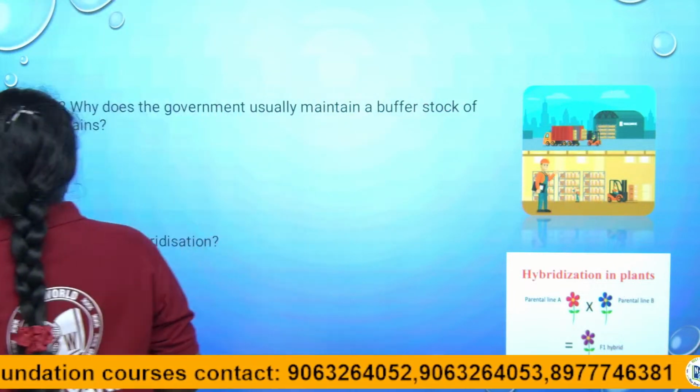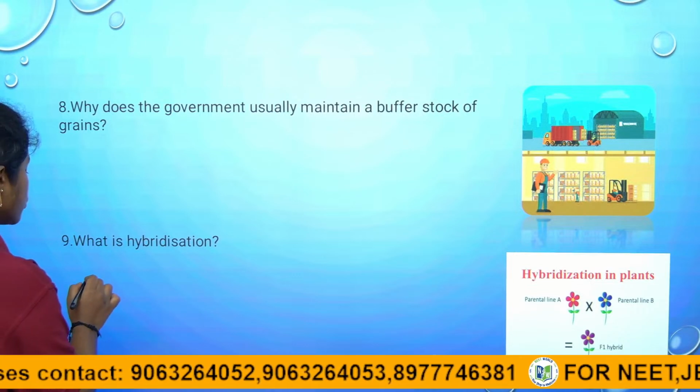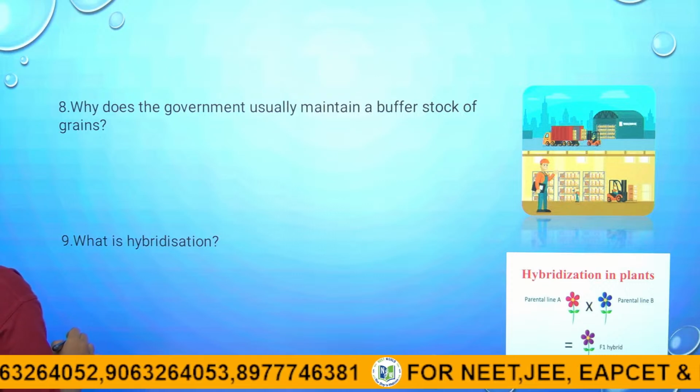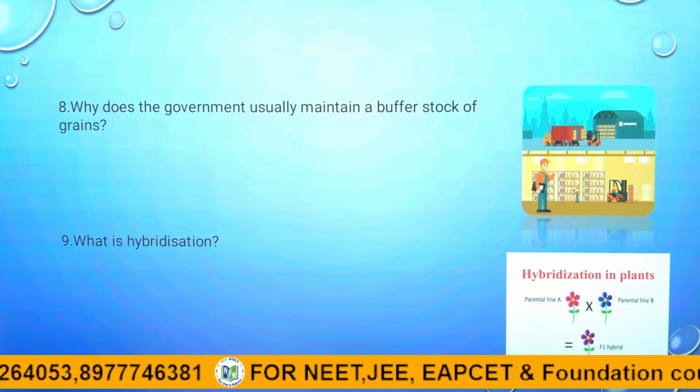Right children? So they asked what is hybridization? Hybridization is a technique used to combine two different varieties to form a new variety. Right children? This is about hybridization in plants.